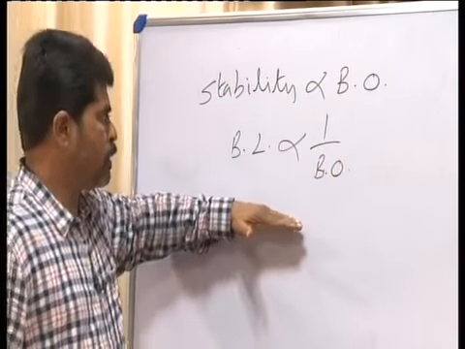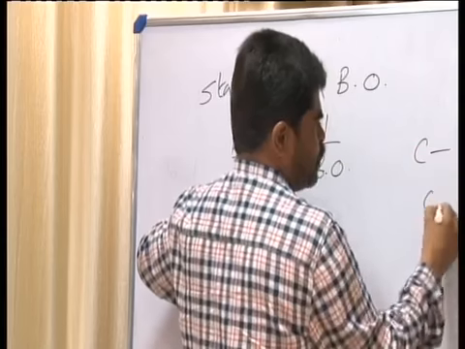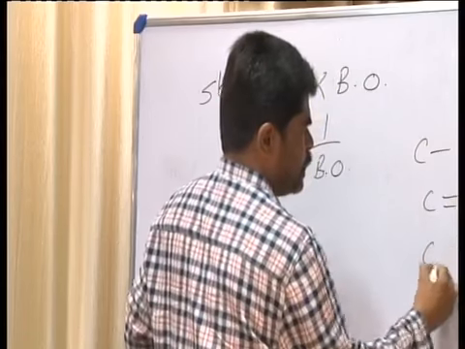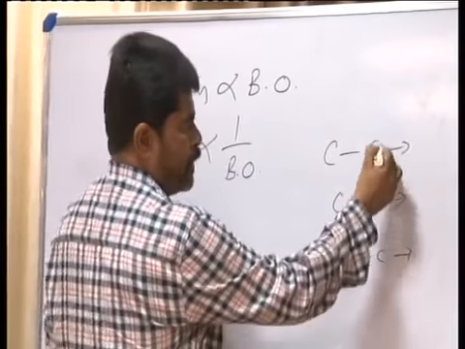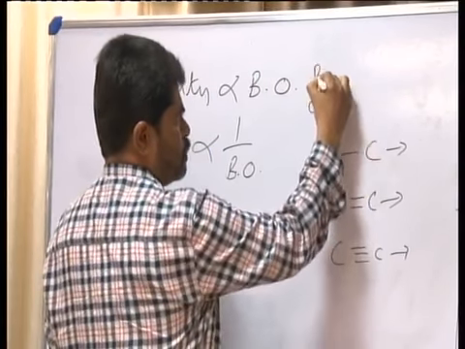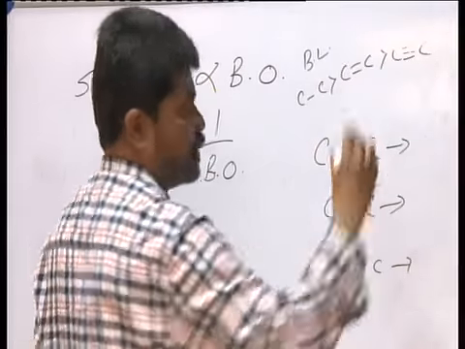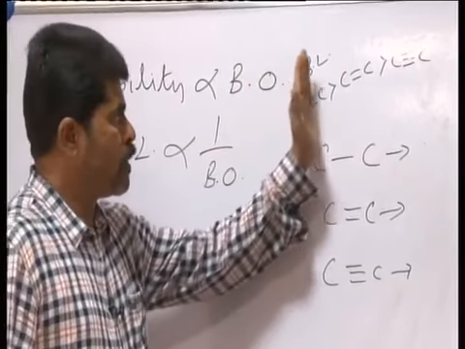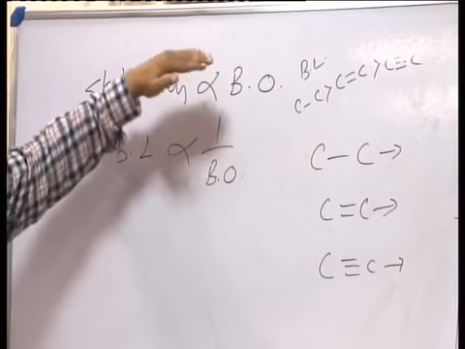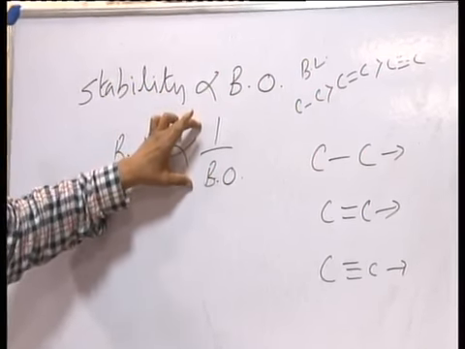For example, C single bond C, C double bond C, and C triple bond C. C single bond C has more bond length compared to C double bond C, compared to C triple bond C. What it indicates is that as the bond order increases, bond length decreases, so bond length is inversely proportional to bond order.